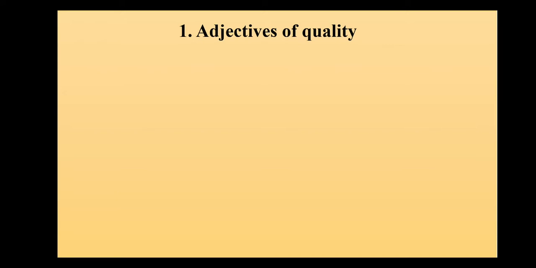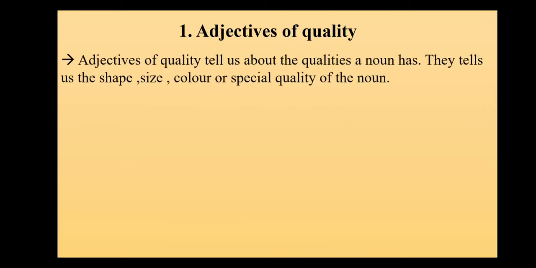Let's have a look at adjective of quality. So first of all, let us know the definition. Adjective of quality tells us about the qualities a noun has. They tell us the shape, size, color or special quality of a noun.